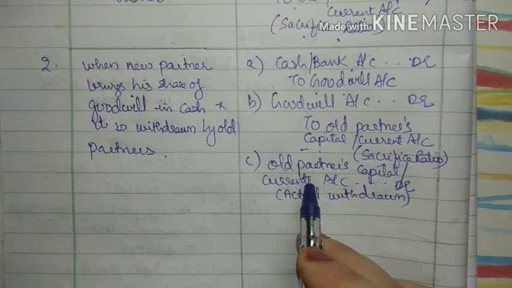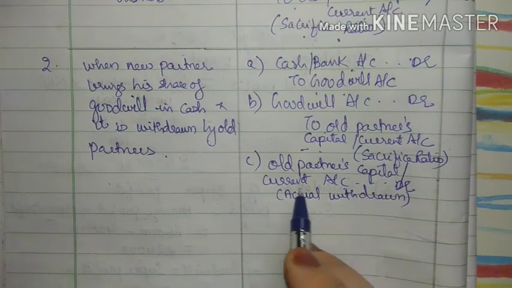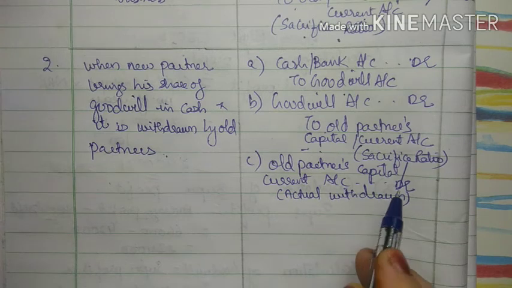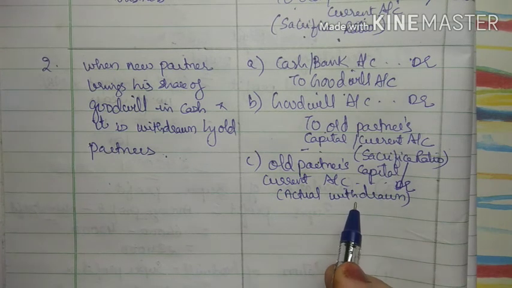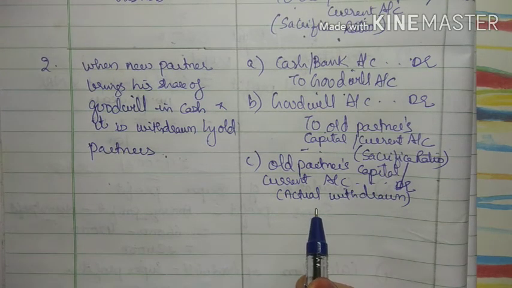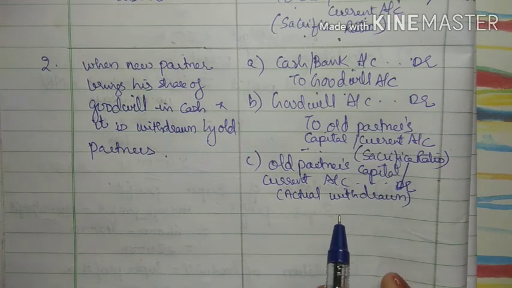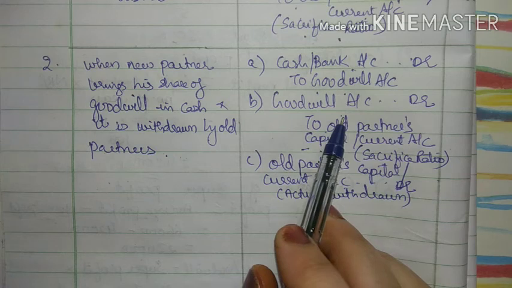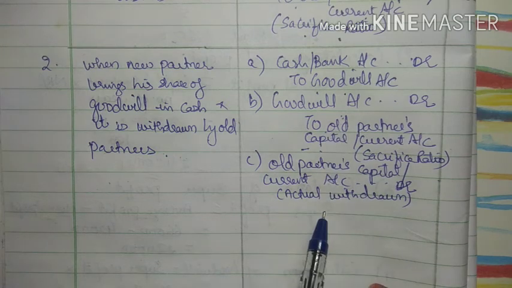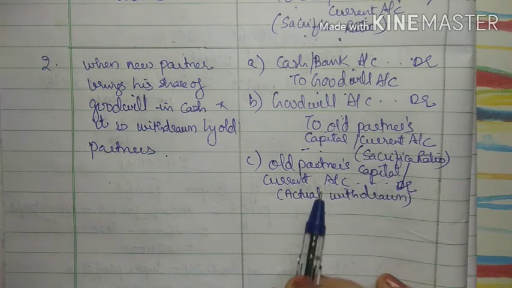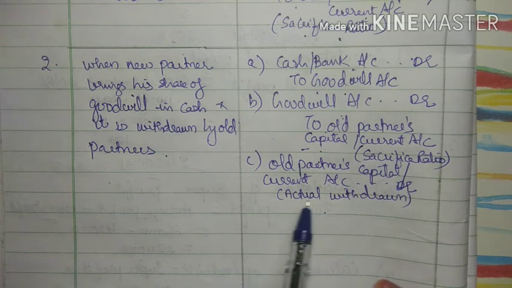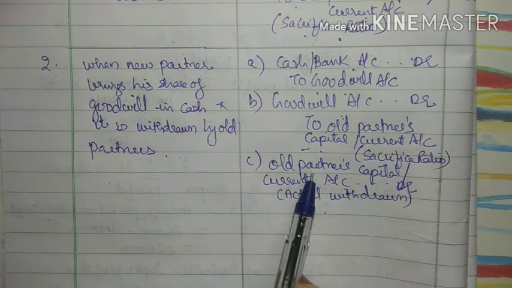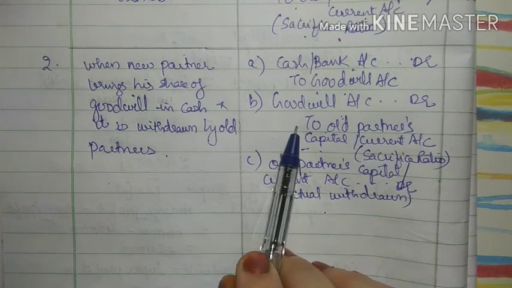So the third entry will be old partners' capital or current account debit, actual withdrawn. Actual withdrawn means sometimes in the problem it is given as half amount withdrawn, right? So whatever amount is distributed to them, from that, whatever is given in the problem, you have to take that amount. For this third entry there is no ratio. This entry is based on the second entry.